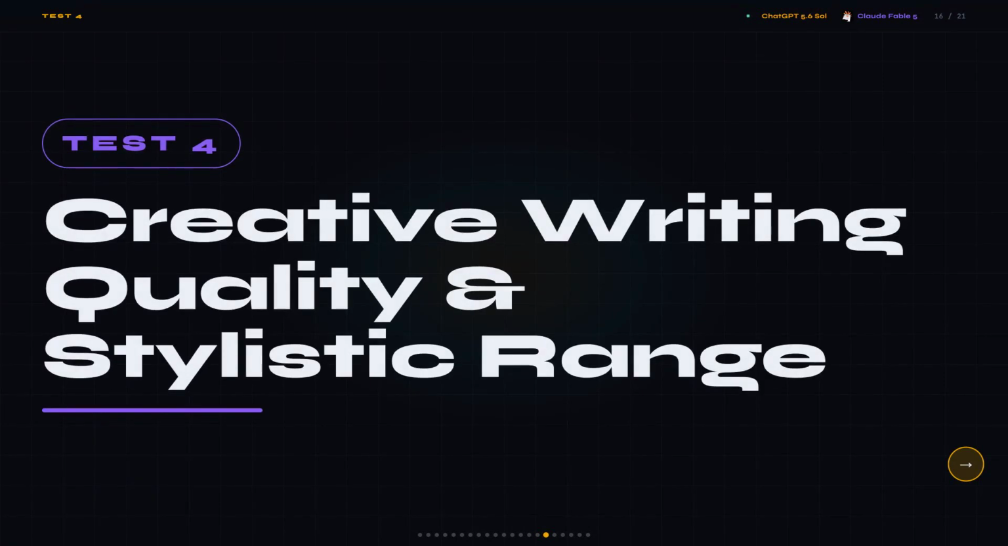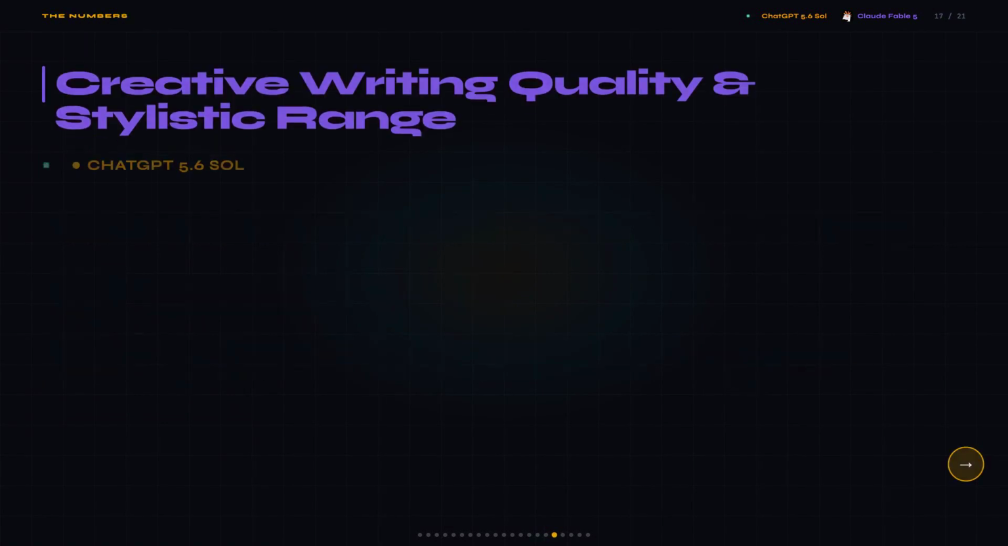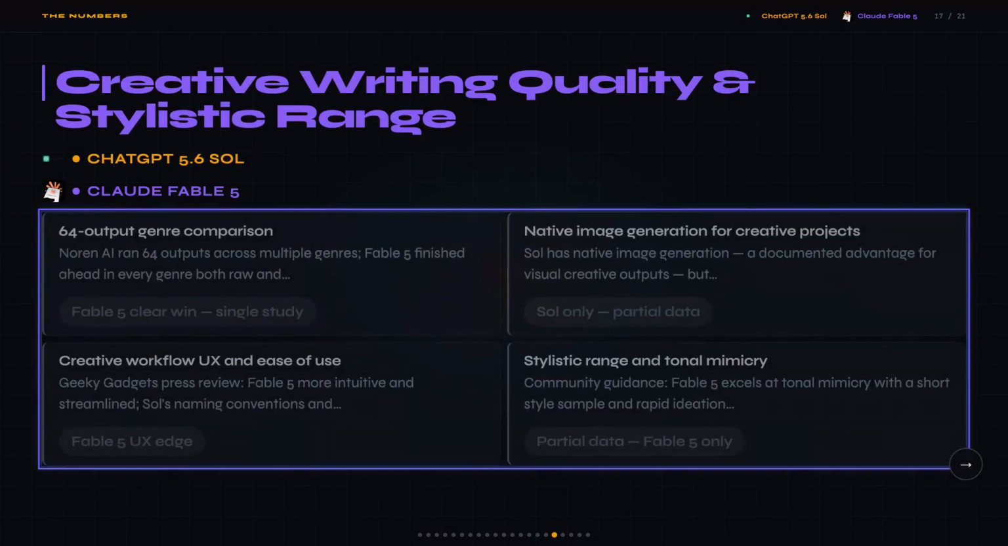Test 4, creative writing quality and stylistic range. Here's what goes wrong when a model is bad at this. You ask it to write a scene in a specific tone, it gives you something generic and flat, and you spend more time editing than you would have just writing it yourself. Or you need a dozen variations across different moods, and it just keeps giving you the same voice with slightly different words.